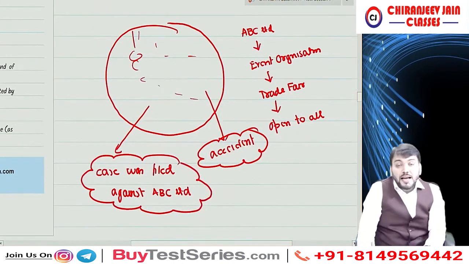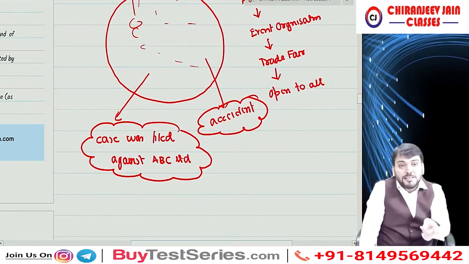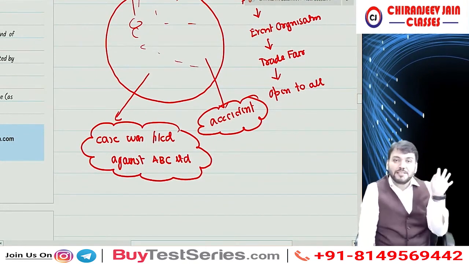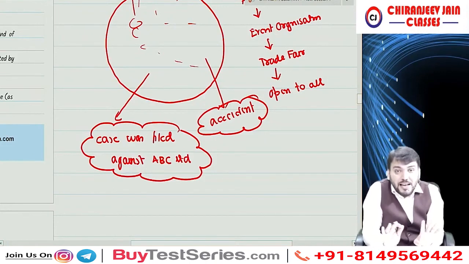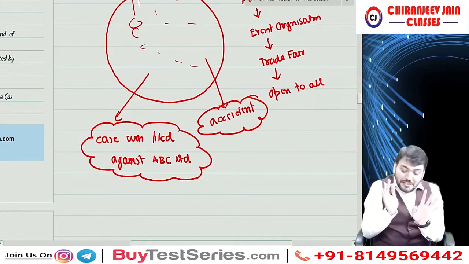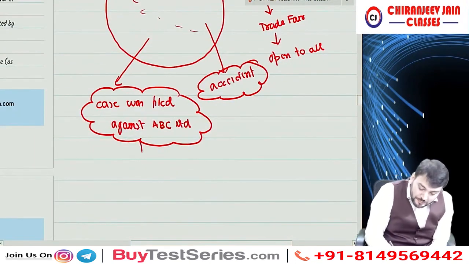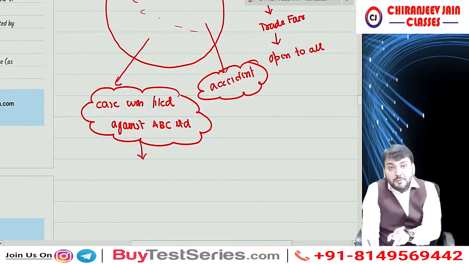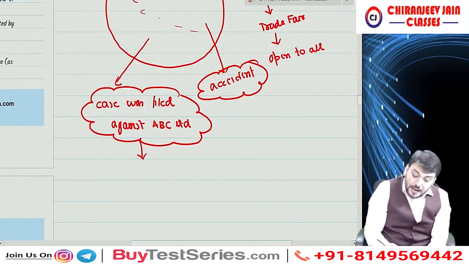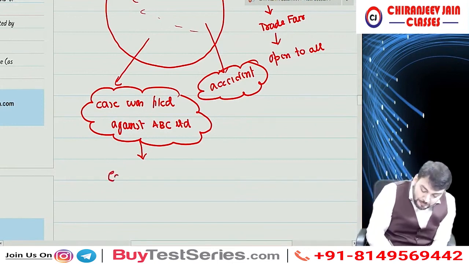Understood? And as per current situation, it is a known fact that the case will be decided against ABC Limited. Means till now judgment has not yet come. The case is still pending on 31st March. But as per the information that exists, the case will be decided against ABC Limited, and they need to pay compensation.